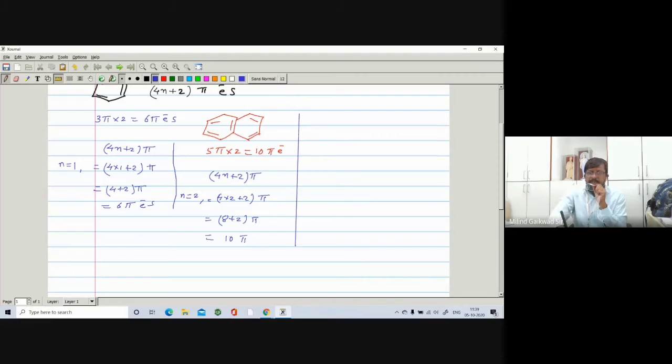So we'll take the next example, right? Suppose you take the next example, anthracene. Anthracene contains a first benzene nucleus, here is a benzene nucleus, then a second benzene nucleus with a pi bond, and again the next one also contains one more benzene nucleus. Here is a pi bond and a pi bond. So it is anthracene.